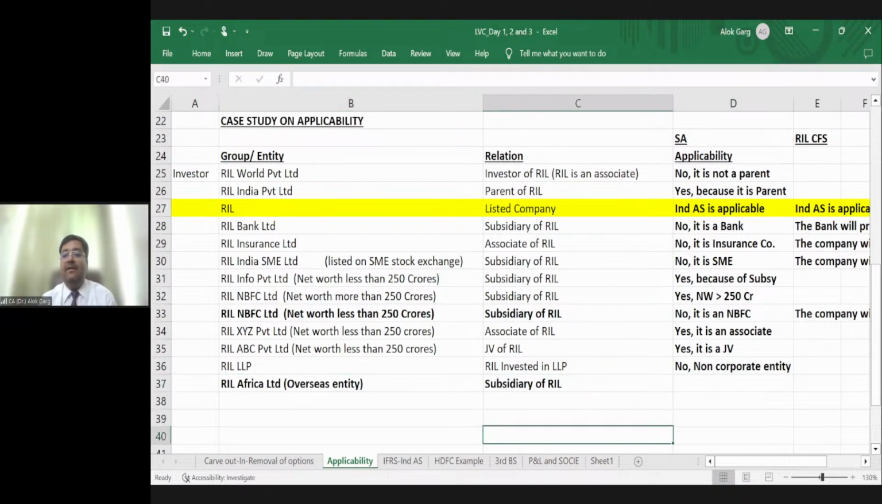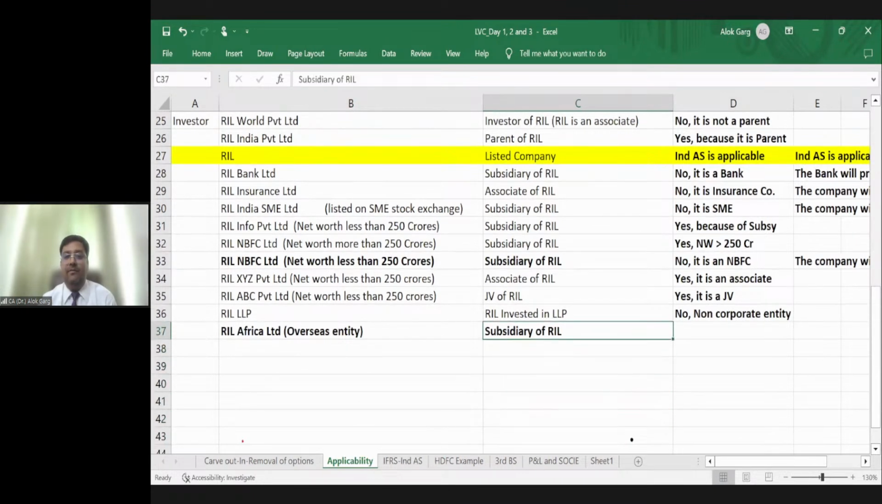RIL Africa Limited, it's a subsidiary of RIL. It's an overseas entity. Ind AS is not applicable. Why? Because it's an overseas entity. But this entity will prepare Ind AS accounts for the purpose of RIL consolidation. Clear? Is that clear, friends?